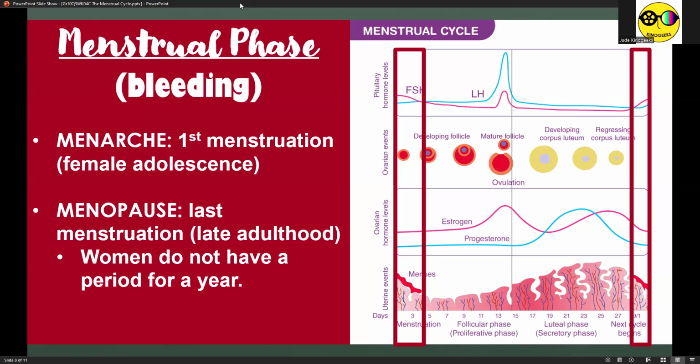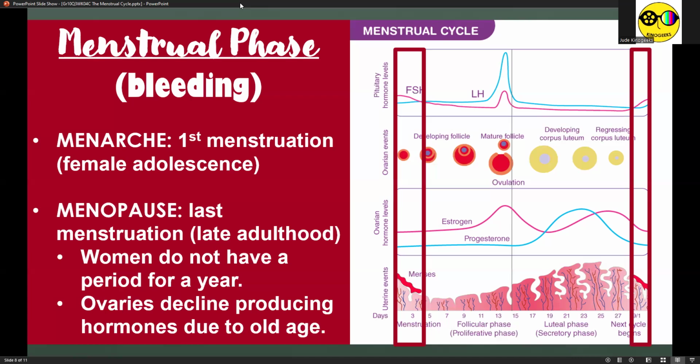So when you say menopause, that's the time wherein women do not have a period for a year. And that's because ovaries decline producing hormones due to old age. Siyempre, tumatanda tayo, lahat ng mga hormones or organs or functions sa katawan natin nag-start na rin manghina. And for women's case, their sex hormones or pituitary hormones and ovarian hormones, they start to degenerate as well. Kaya hindi na rin nare-reglahin. That's the final curtain call of the menstrual period for women at late adulthood.